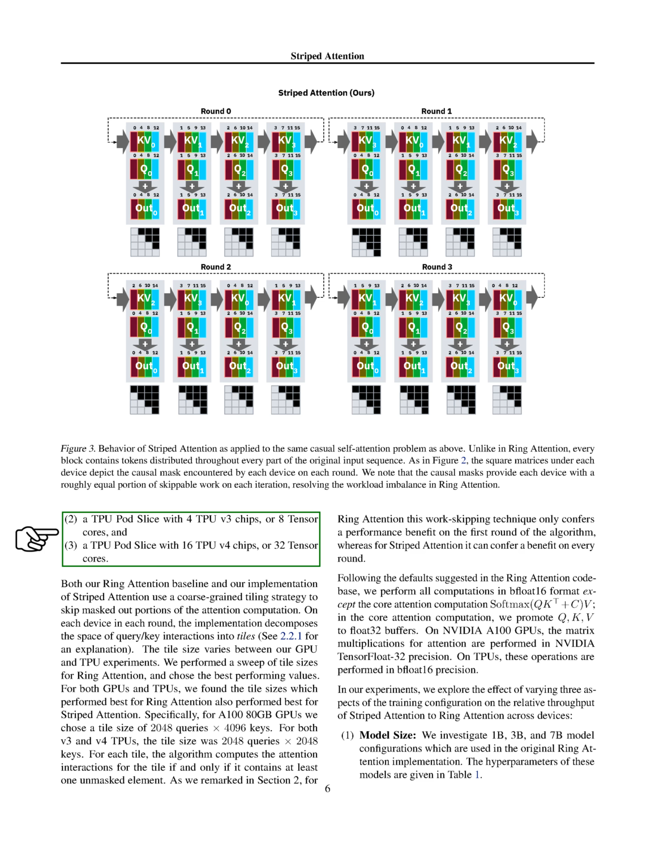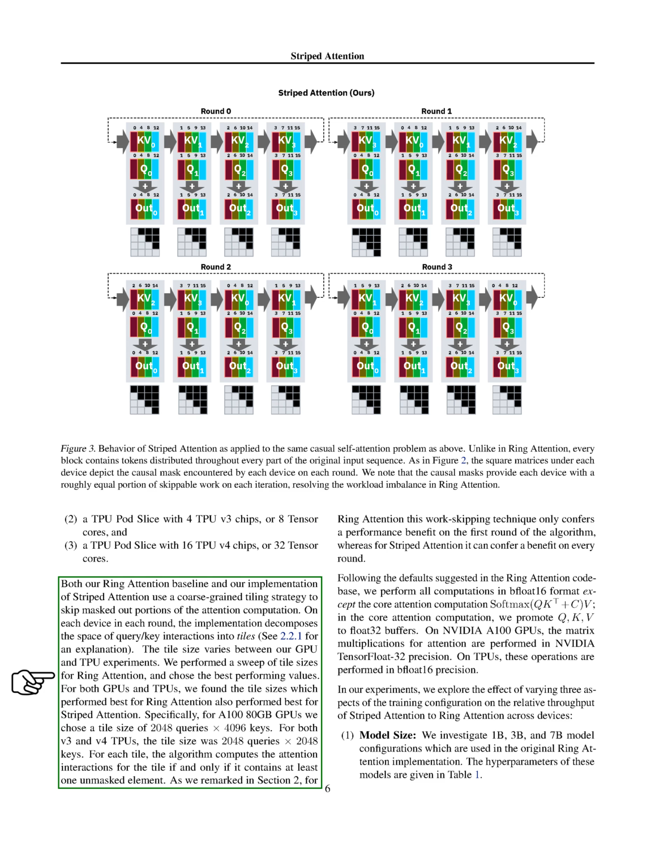Both the ring attention and striped attention models use a method called coarse-grained tiling to avoid unnecessary computations. This involves breaking down the space of query-key interactions into smaller sections, or tiles. The size of these tiles varied between our GPU and TPU experiments. We found that the best performing tile sizes for ring attention also worked best for striped attention.